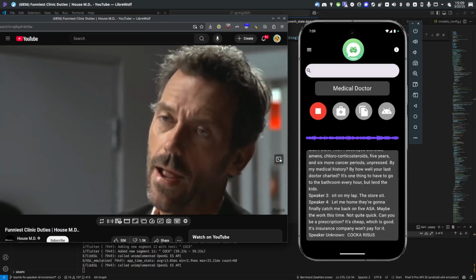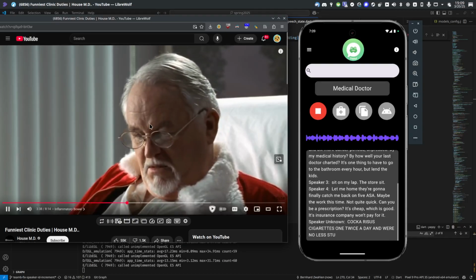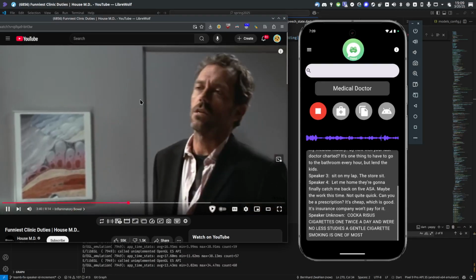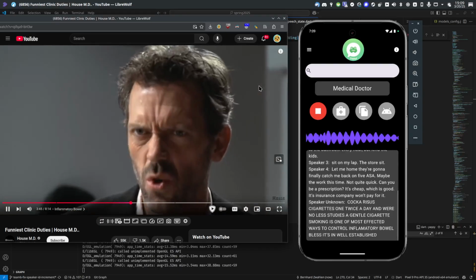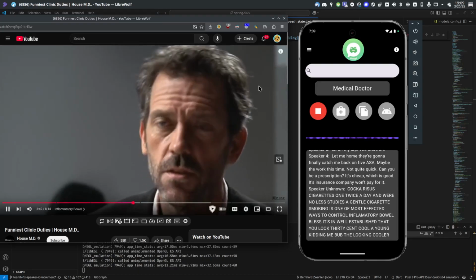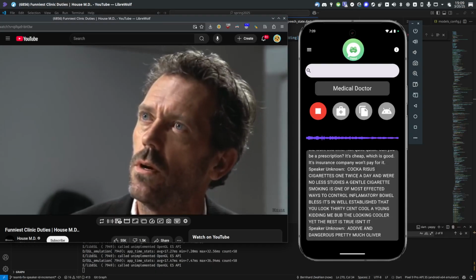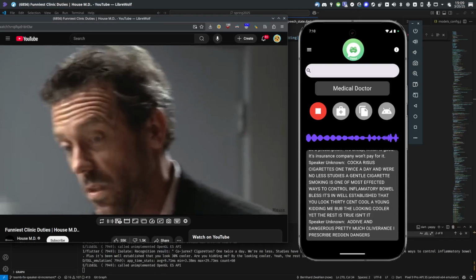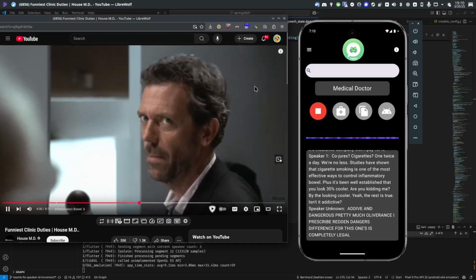Cigarettes. One twice a day, no more, no less. Studies have shown that cigarette smoking is one of the most effective ways to control inflammatory bowel. Plus, it's been well established that you look 30% cooler. Are you kidding me? About the looking cooler, yeah. The rest is true. Isn't it addictive and dangerous? Pretty much all the drugs I prescribe are addictive and dangerous. The only difference with this one is it's completely legal. Merry Christmas.